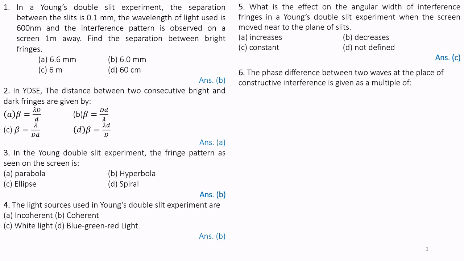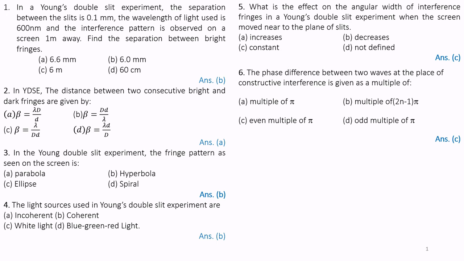The phase difference between two waves at the place of constructive interference is given as a multiple of: A, multiple of pi; B, multiple of (2n minus 1) into pi; option C, even multiple of pi; option D, odd multiple of pi. Correct answer is C, that is even multiple of pi for constructive interference.